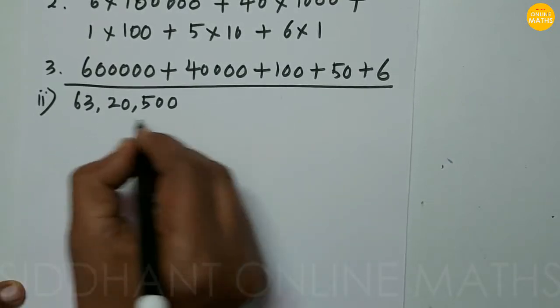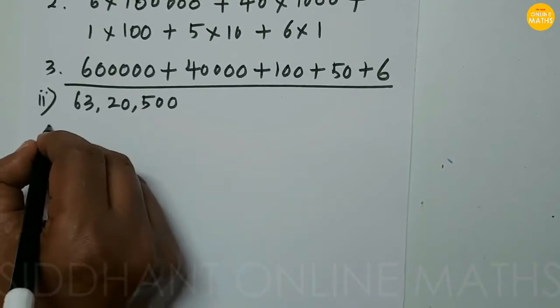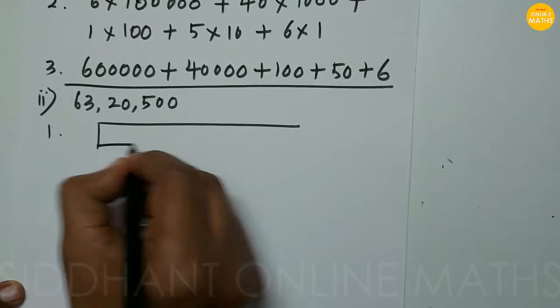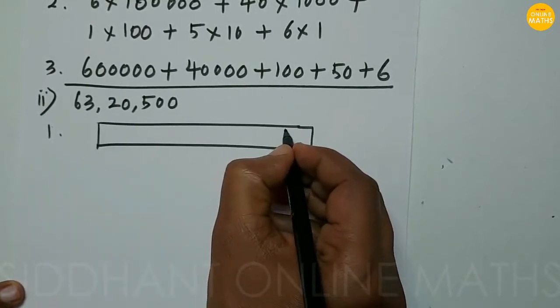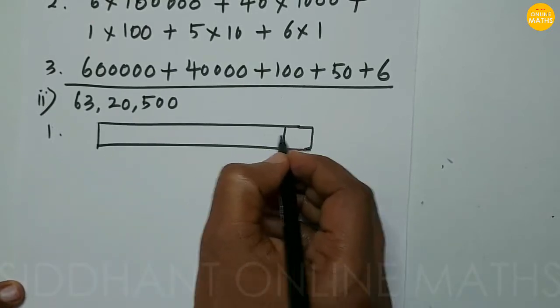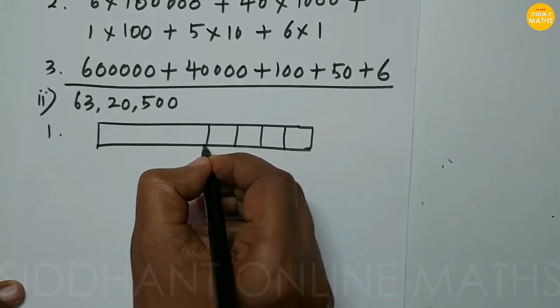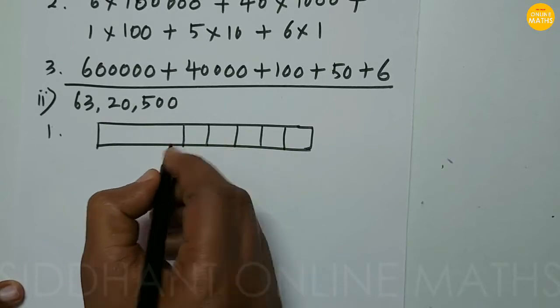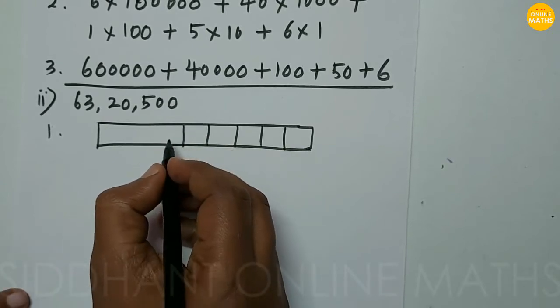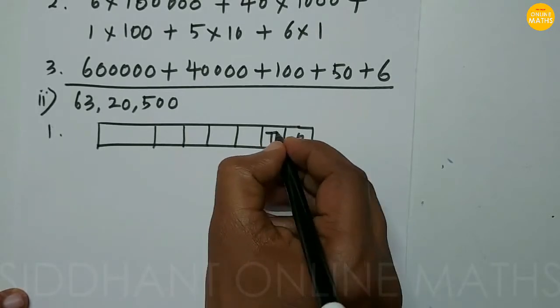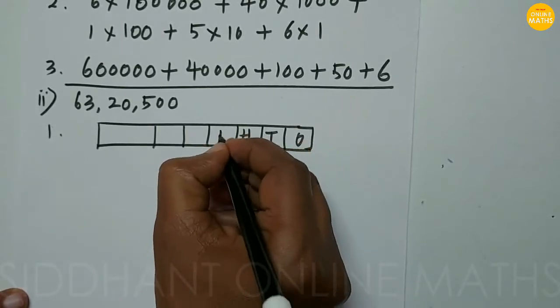So now we just segregate these values here. According to the place value we segregate: ones, tens, hundreds, thousands, lakh. So this is ones, tens, hundred, thousand.